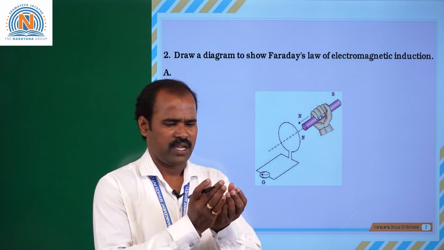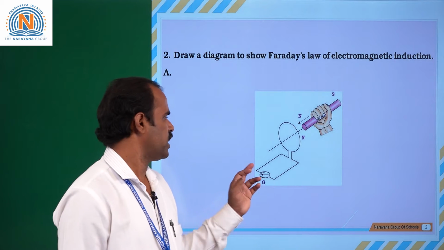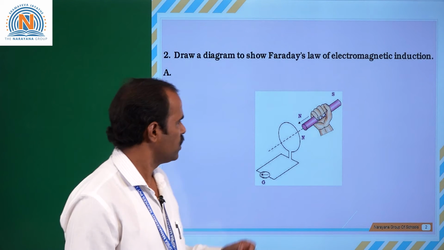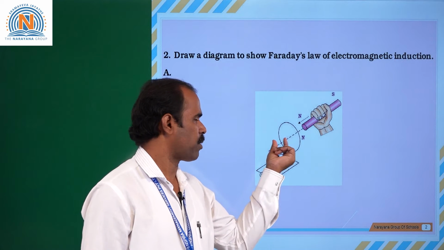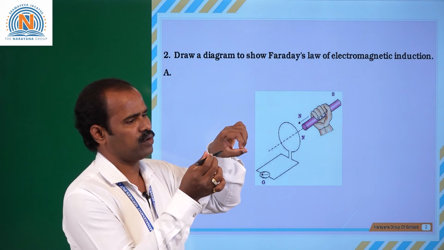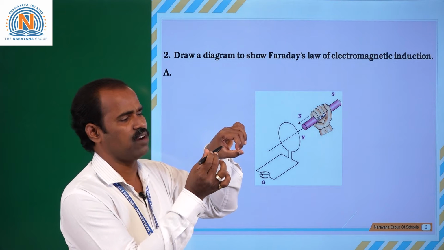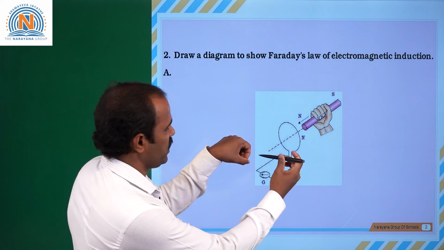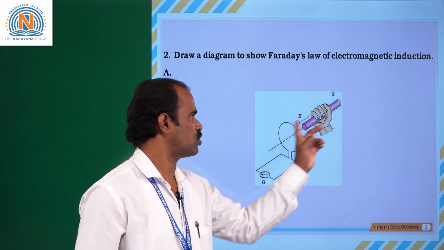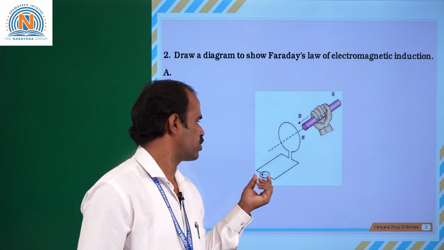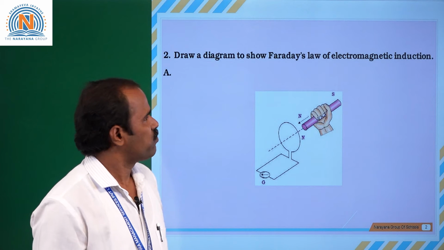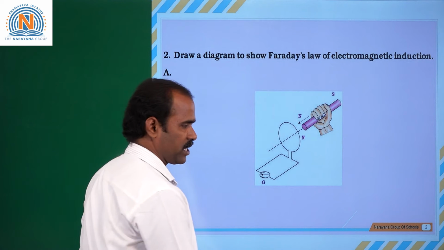We require a simple circuit diagram with a galvanometer and a bar magnet. Bar magnet perpendicular to the coil. If this is the coil, the bar magnet you have to draw perpendicular to the face of the coil. If the bar magnet is moving towards or away from the coil, then we can get the deflection in the galvanometer. This is the diagram for Faraday's law of electromagnetic induction activity.